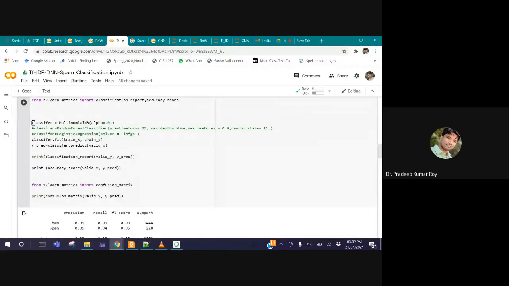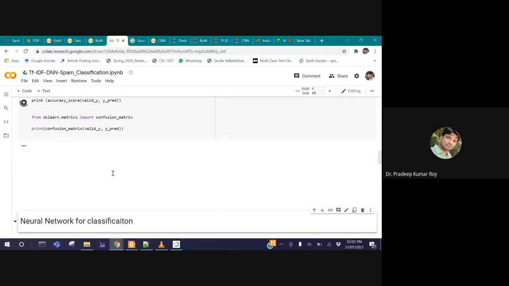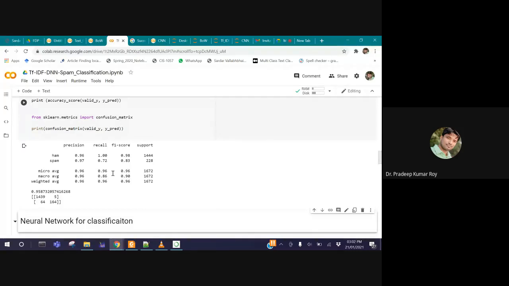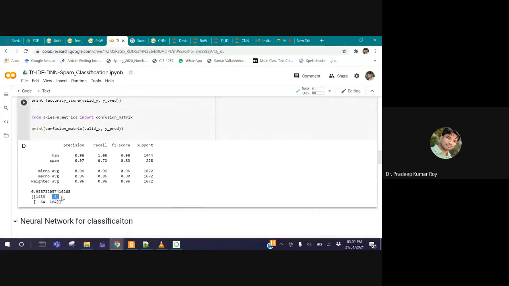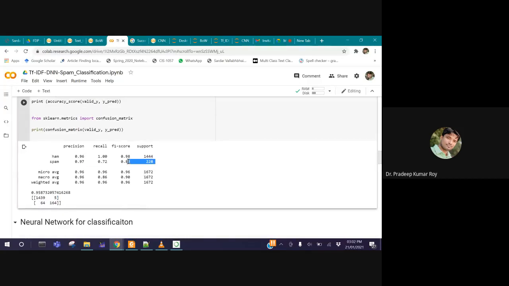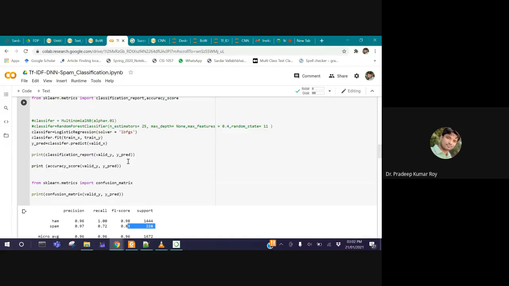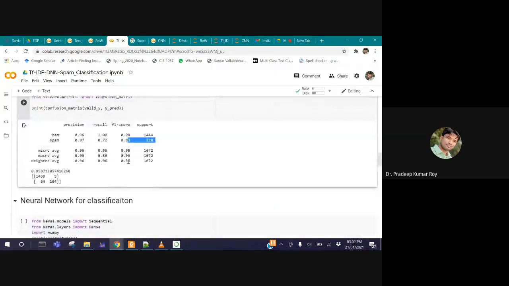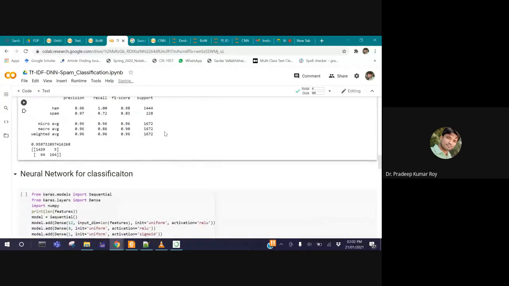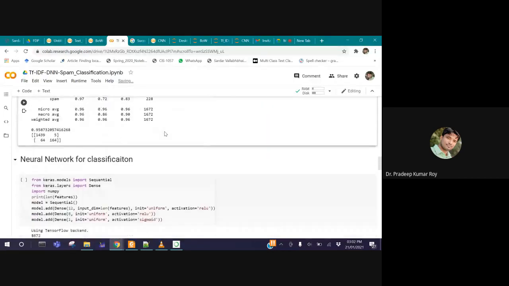If you change the classifier, we'll see with logistic regression what we are getting. We have almost a similar result. A few misclassifications with ham messages and a few misclassifications with this one, but almost a similar kind of result. So you can just change this, apply a few classifiers and see what result we are getting. So this is all about using the TF-IDF vector.